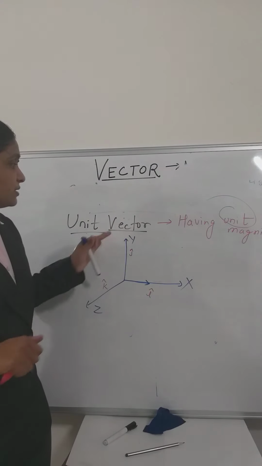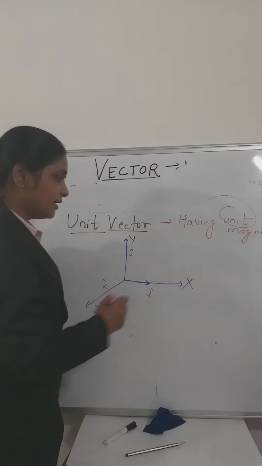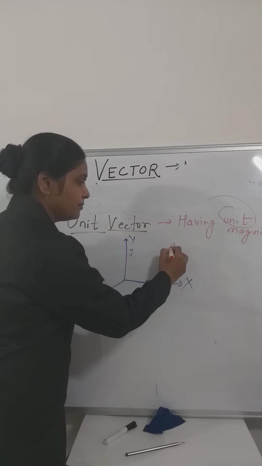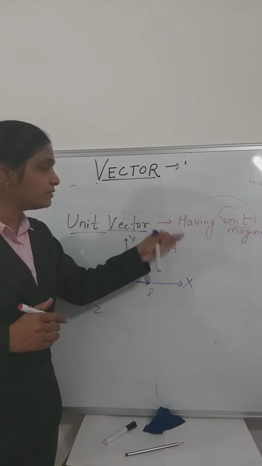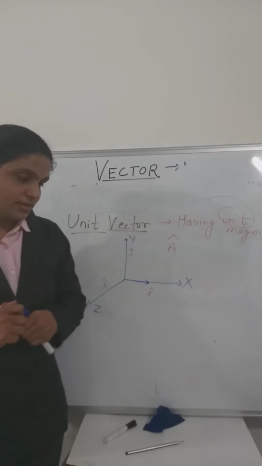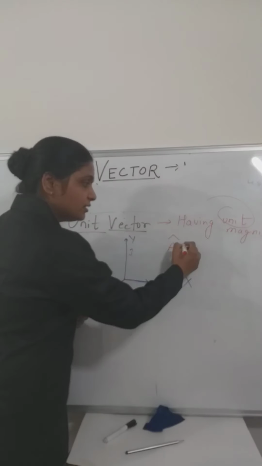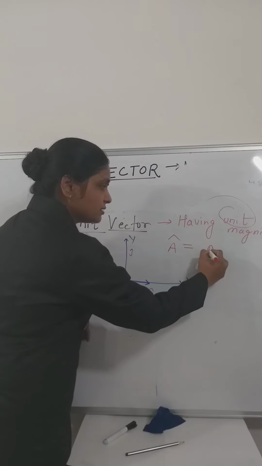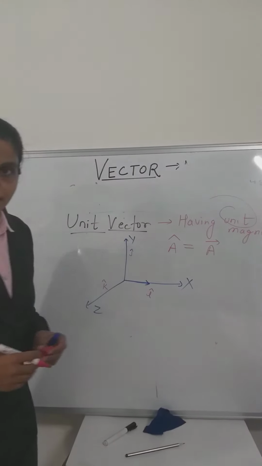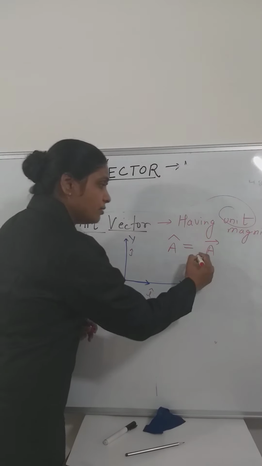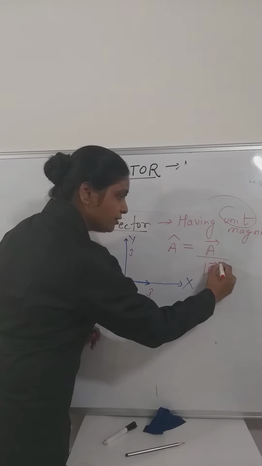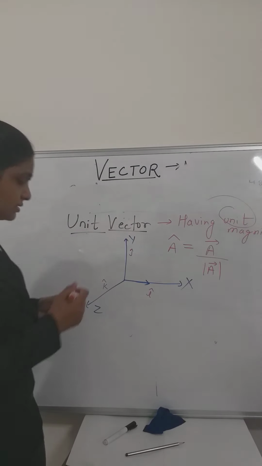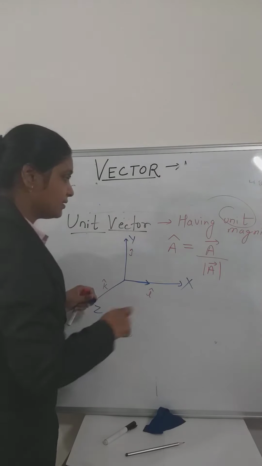Now, how to represent a unit vector? A unit vector can be represented by just putting a cap over the vector. Now, how will you calculate it? Divide the vector by the magnitude of the given vector. That is called the unit vector.